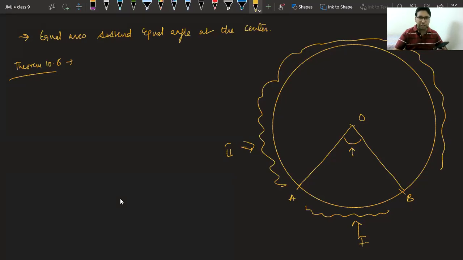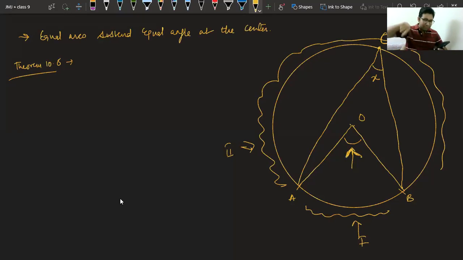Suppose at this point, this is C. So if this angle is X, what can we say about the angle at the center, class? If that angle is X by this arc on the remaining part of the circle, then we can say this angle is 2x. Yes, we can say this thing. Now the question comes, how shall we prove this?